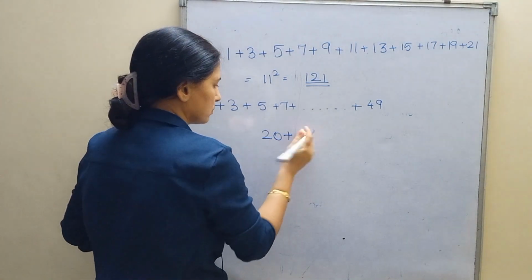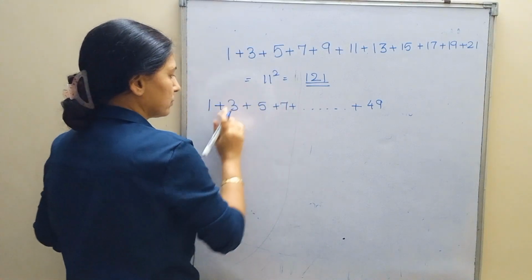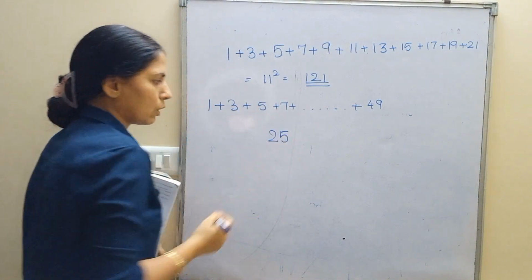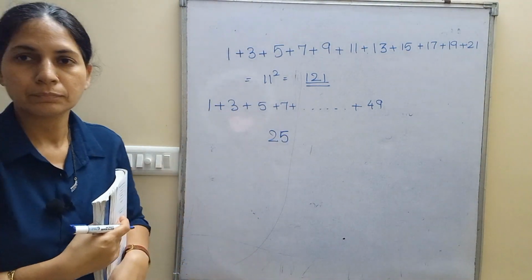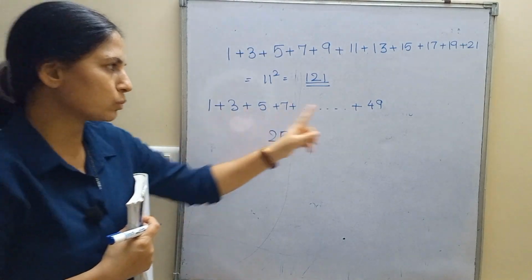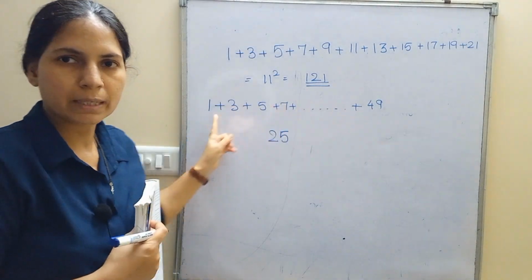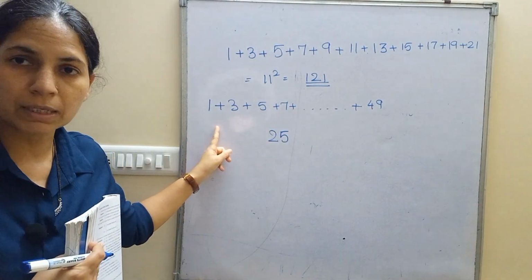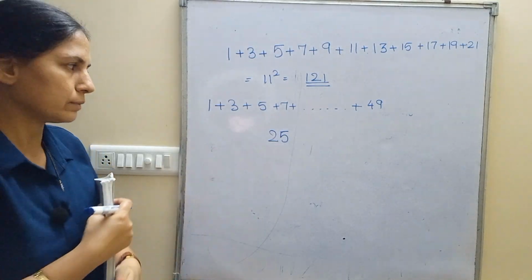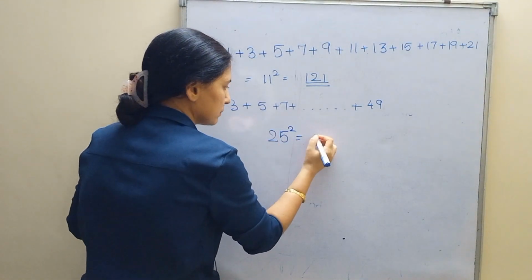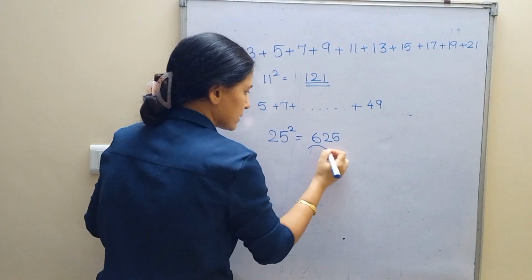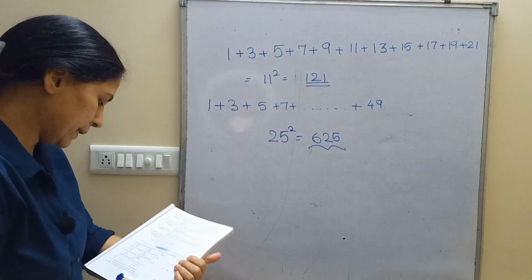5 more, 25. How many? 25. These are how many numbers? 1 to 49. See, 49 plus 1 is 50. Half of 50 is 25. So what is 25 squared? 625. If you add all this, you will get 625.